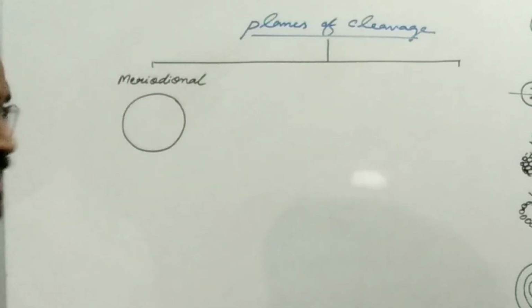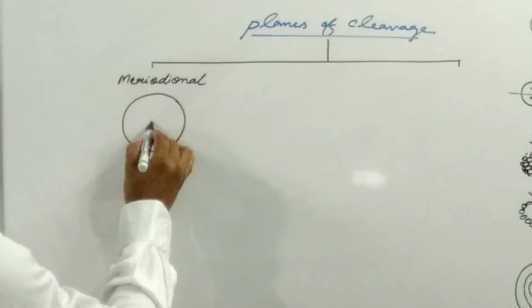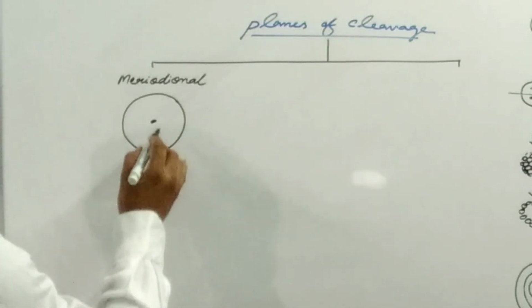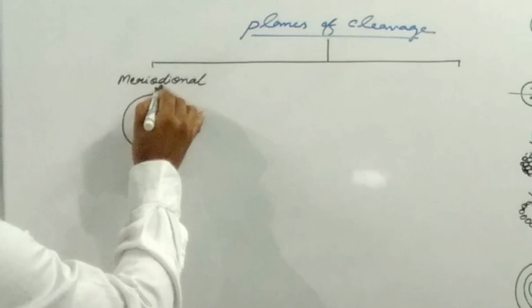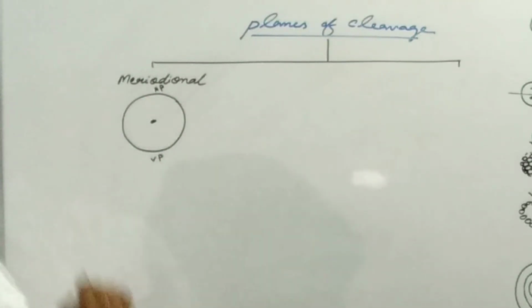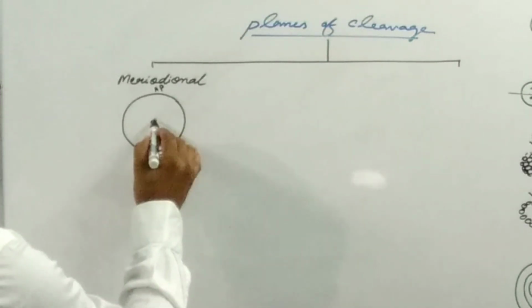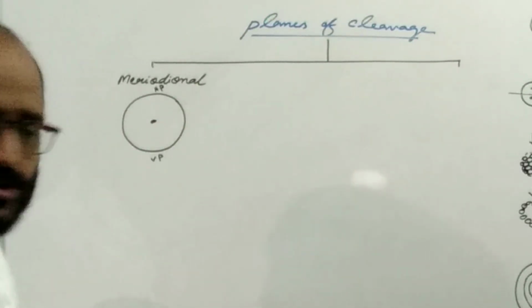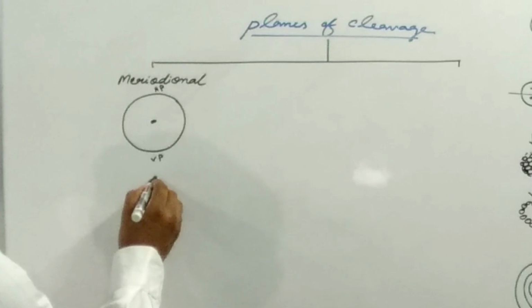zygote and it undergoes the mitotic division. Here, as you all know, the top, suppose, is the animal pole, and opposite to the animal pole is the vegetal pole, and this is the center of the egg.